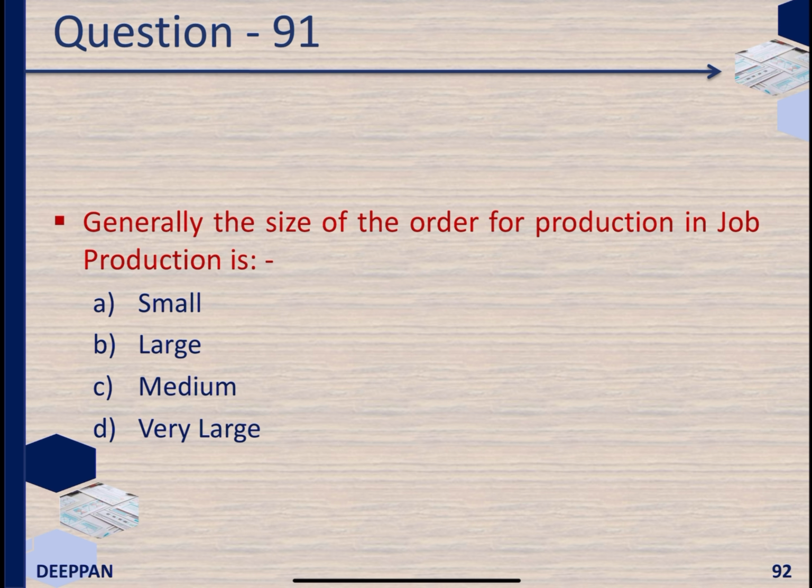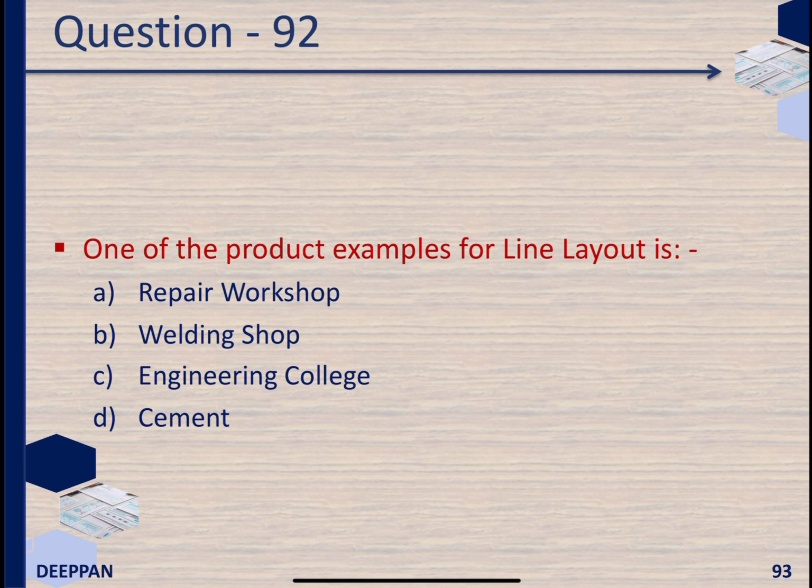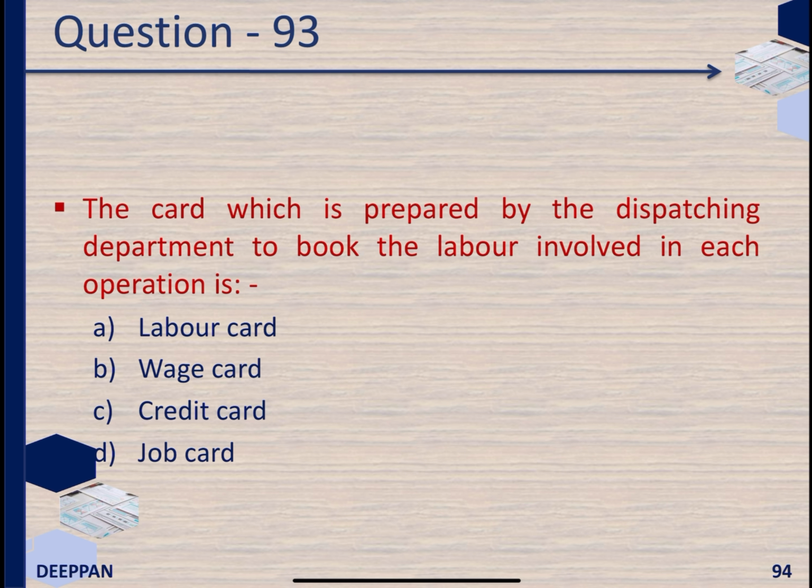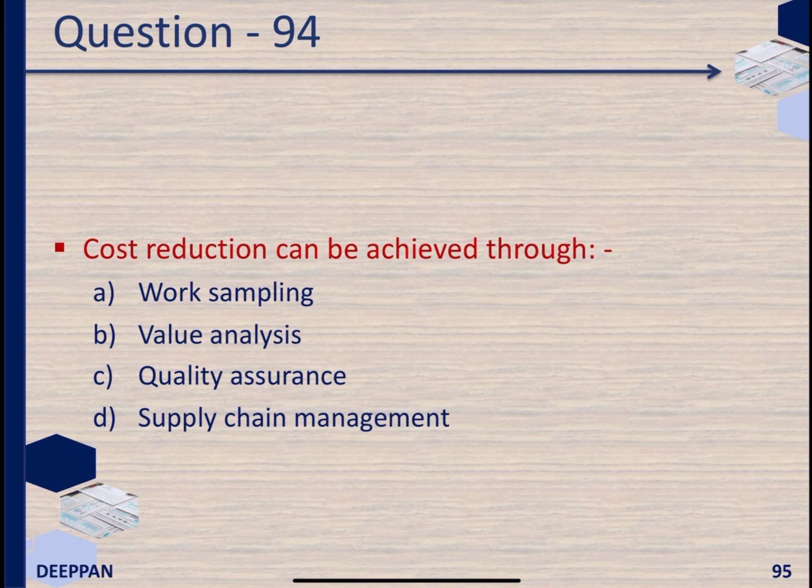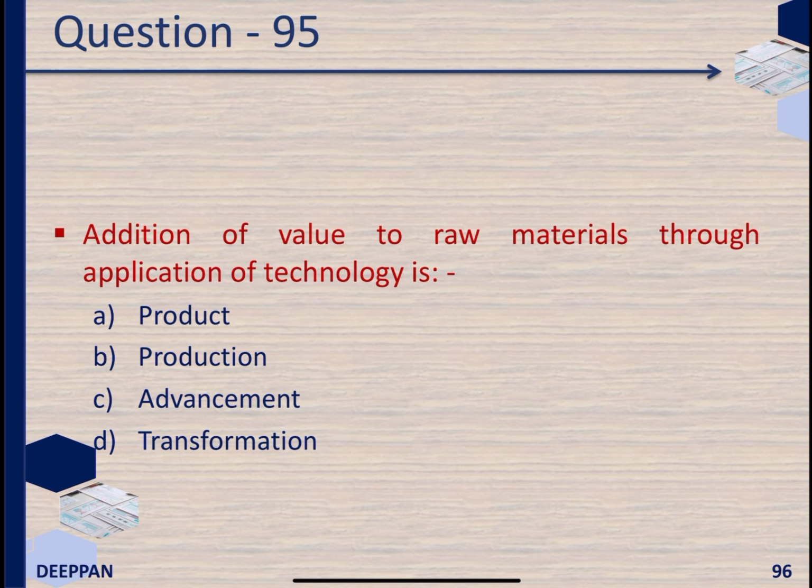Generally, the size of the order for production in job production is small. One of the product examples for line layout is cement. The card which is prepared by the dispatching department to book the labor involved in each operation is job card. Cost reduction can be achieved through value analysis. Addition of value to raw materials through application of technology is production.